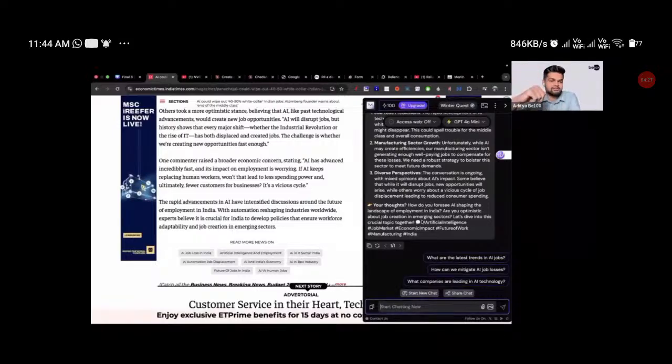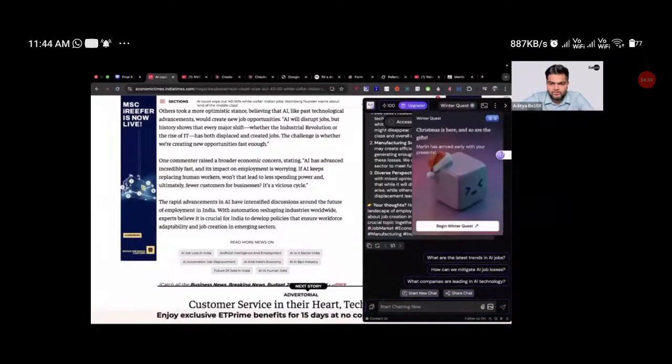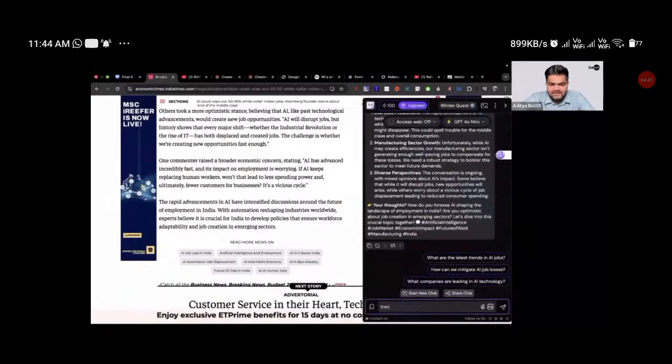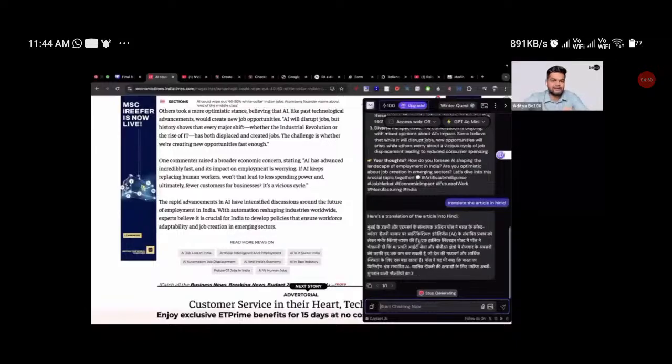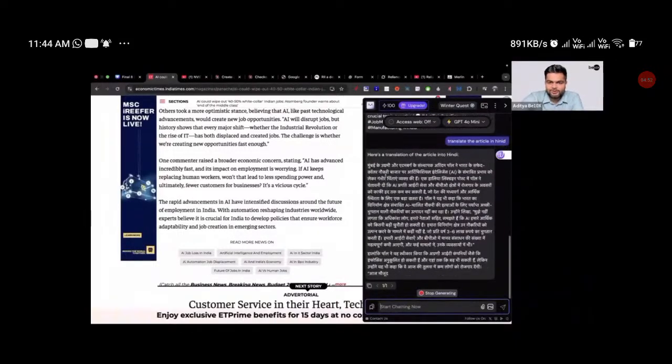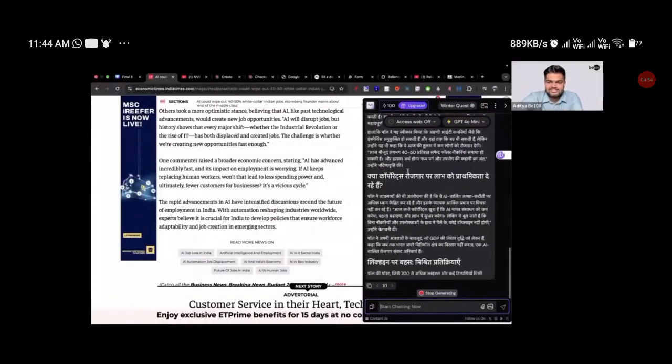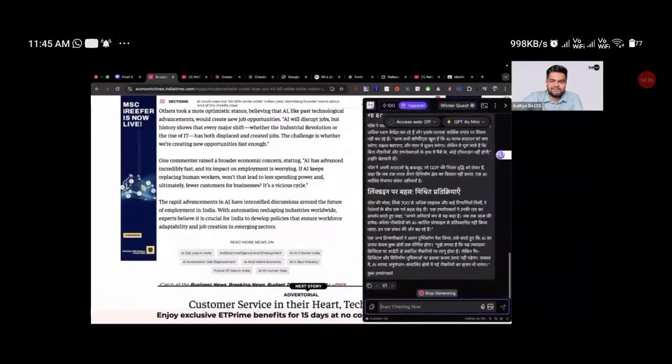But then who here prefers to read in their own mother tongue? Who here prefers to read content in Hindi or Bangla or Telugu, Tamil, Malayalam, Marathi, Gujarati, right? So simply what you have to do is ask, translate the article in Hindi, right? I didn't spell Hindi correctly, but still it understood. How smart it is. So folks, who is absolutely mind blown? It has translated the entire article for me in Hindi, right?